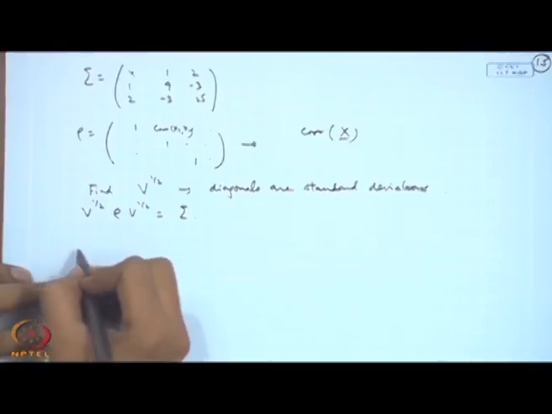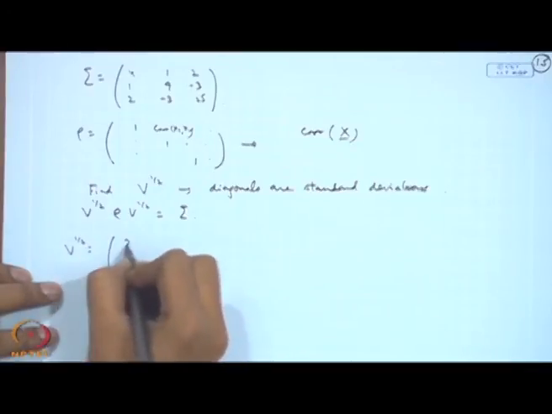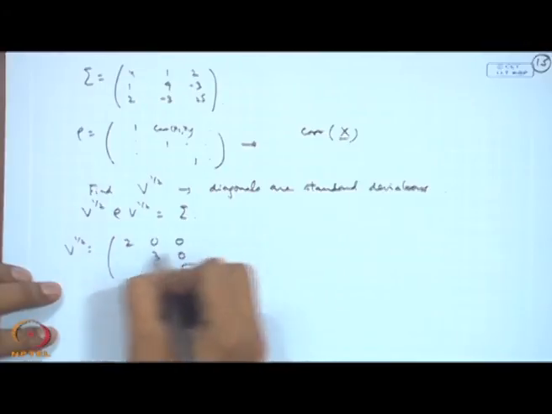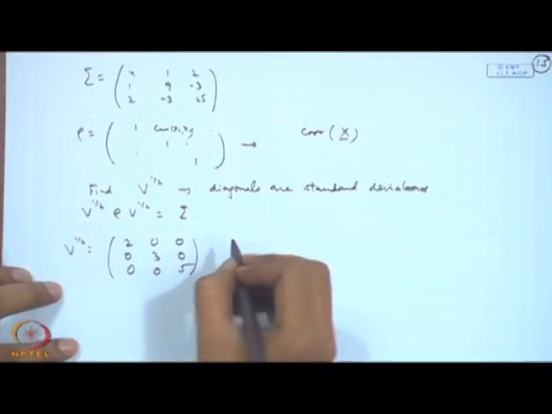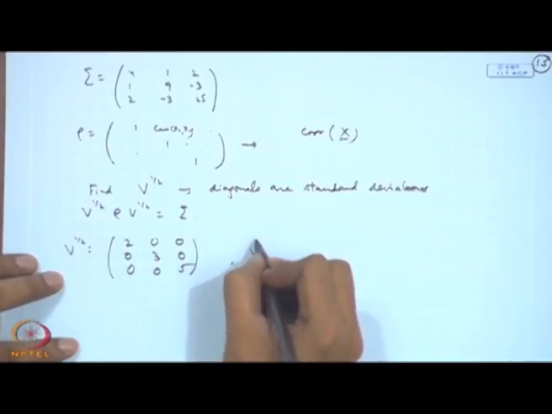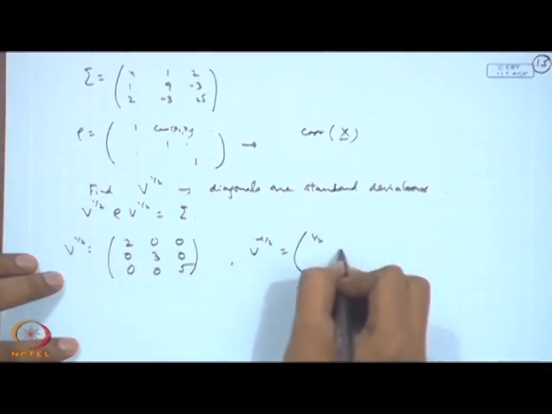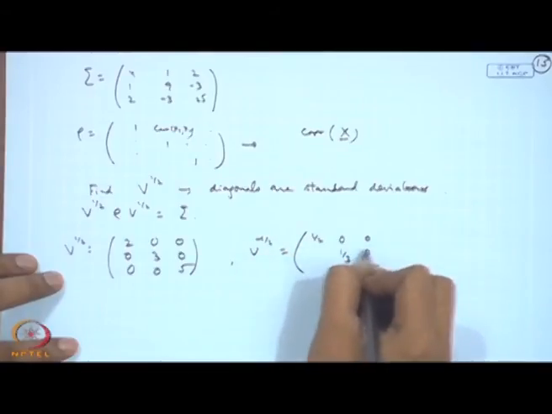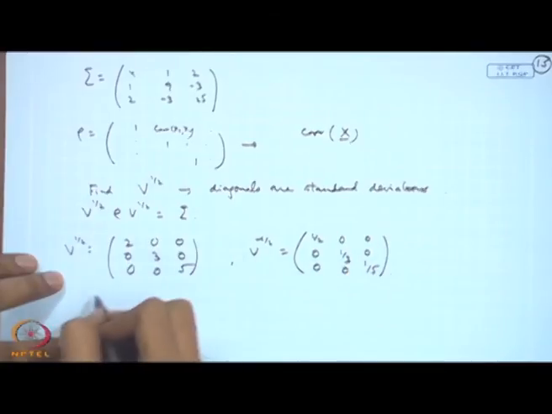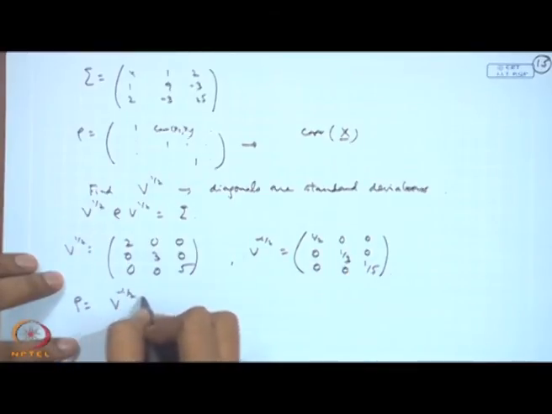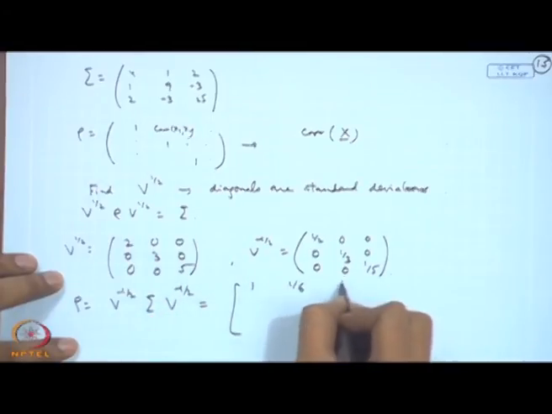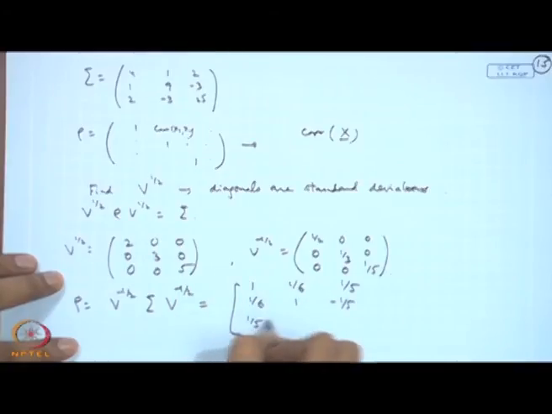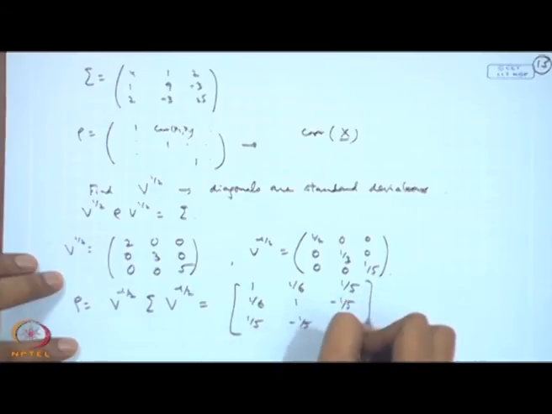Let us consider. So, V half here will become equal to 2, 3, 5, that is the standard deviation matrix here. Let us consider V minus half. So, that will be 1 by 2, 1 by 3, 1 by 5, and zeros elsewhere, and rho is equal to V to the power minus half sigma V to the power minus half, that is equal to 1, 1 by 6, 1 by 5, 1 by 6, 1, minus 1 by 5, 1 by 5, minus 1 by 5 and 1.